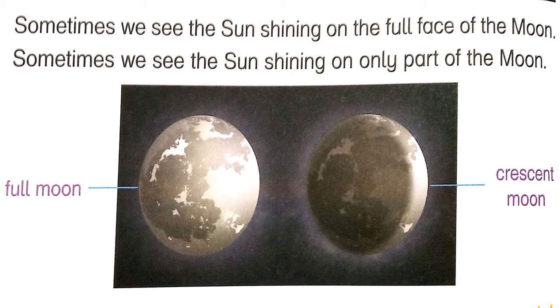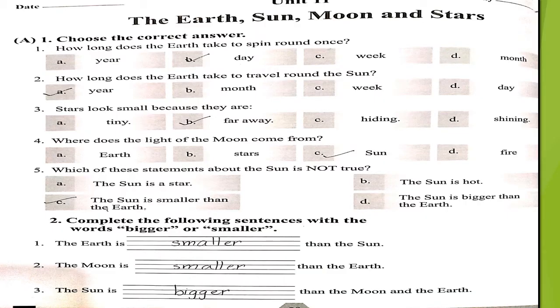Let's start our workbook. Okay students, let's start our workbook work with part A. Question number 1. Choose the correct answer. Number 1 is, how long does the earth take to spin round once? A. Year, B. Day, C. Week, and D. Month. Your answer is day.